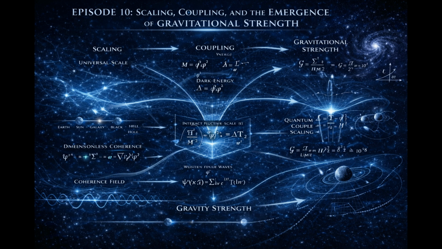Threshold is the minimal coherence required for stabilization. Below threshold, geometry does not exist. Above threshold, geometry appears. But threshold is not just binary, it defines a scale. The magnitude of coherence required to sustain closure defines a structural unit. Call this the stabilization scale.